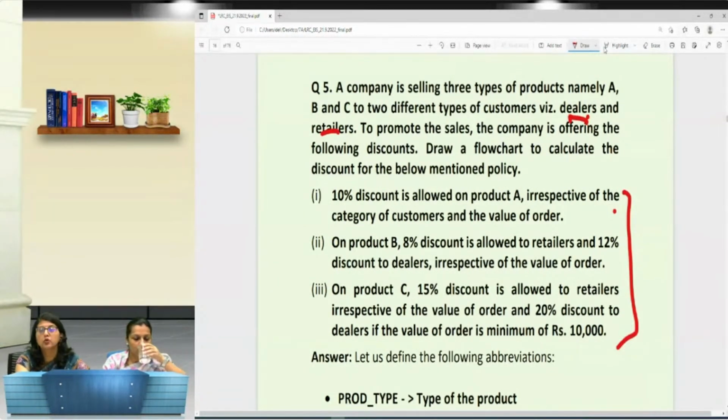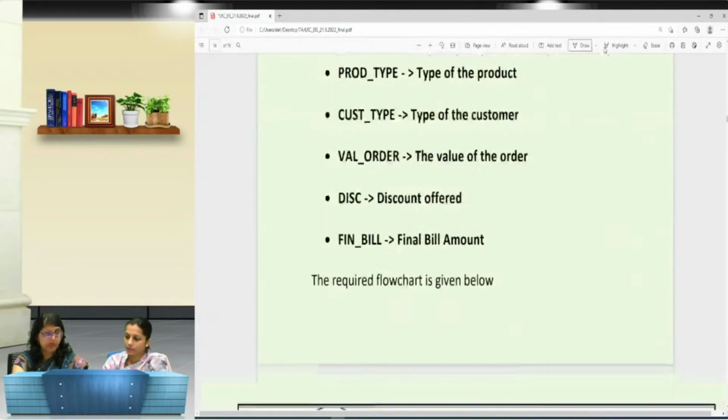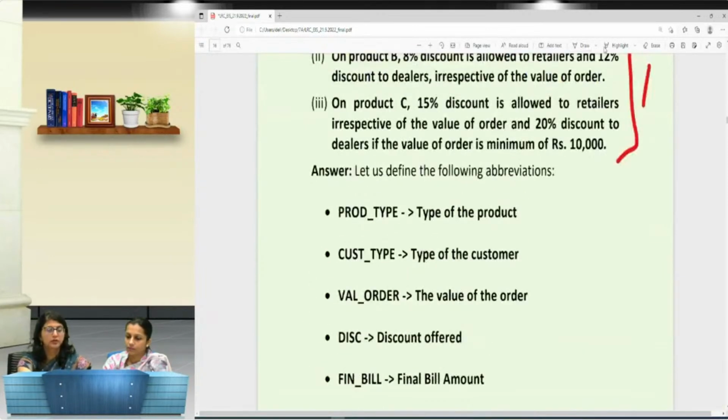So firstly, flowchart, what does it mean? It means the set of activities that you would perform to evaluate under the given conditions. So I need to firstly define what all I am considering. So we will have to define the abbreviations. According to the need, I need to define the type of product, type of customer, value of the order, discount offered, and final bill amount. How do I derive these abbreviations?